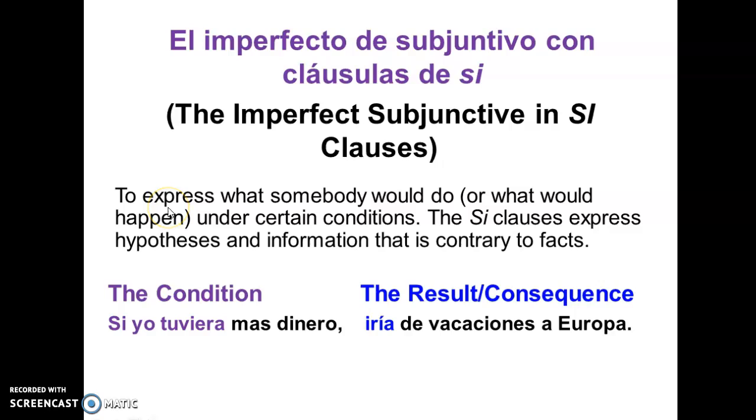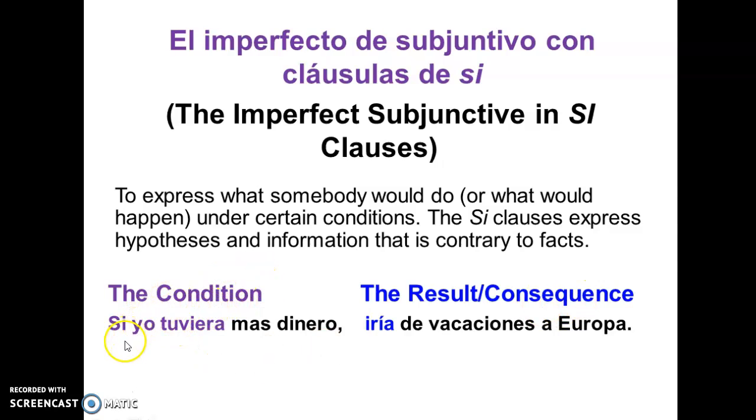To express what someone would do or what would happen under certain conditions. And so here the si clause expresses hypotheses and information that is contrary to facts. The condition is to have something, but the result or the consequence is something different. So let's see this example here.